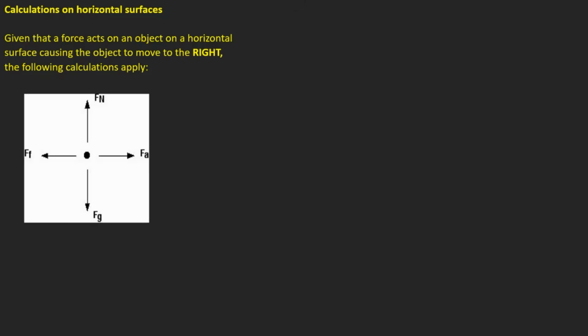So how do I deal with this? As you can see here, there is the applied force, there is the force of friction, there is the normal force and the force of gravity. This is an object on a typical horizontal surface.